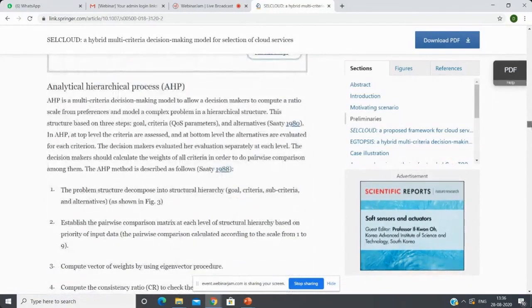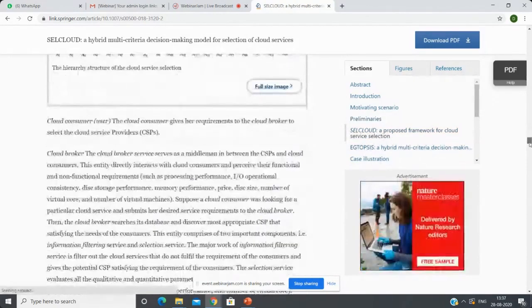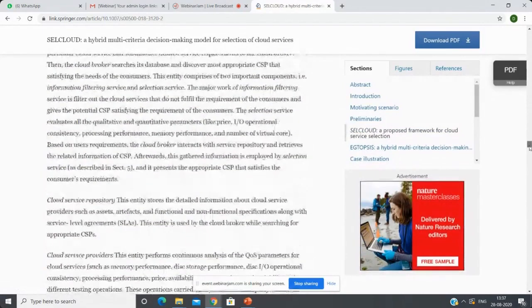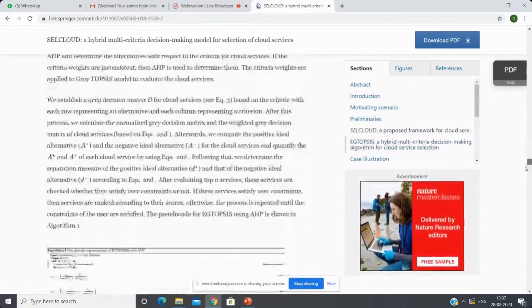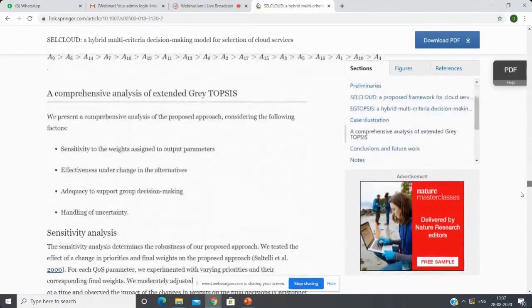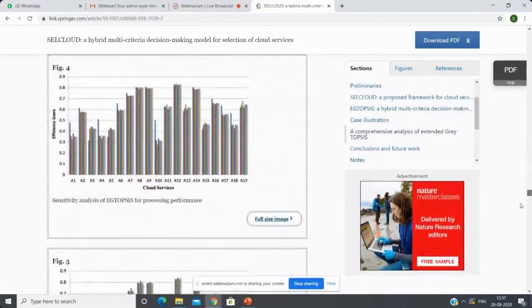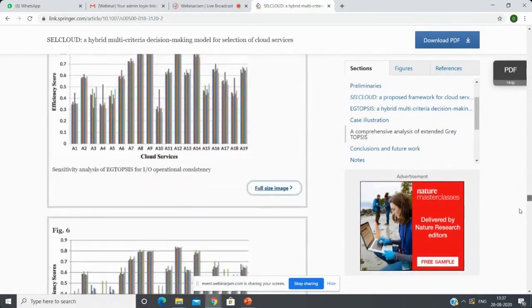We use the AHP model to take user inputs, such that the cloud broker will select this particular cloud service and recommend it to the cloud consumer.